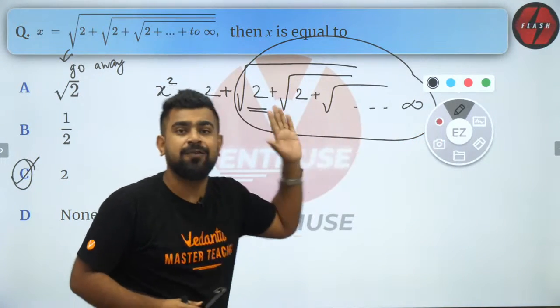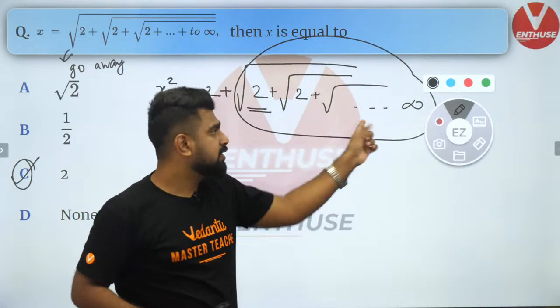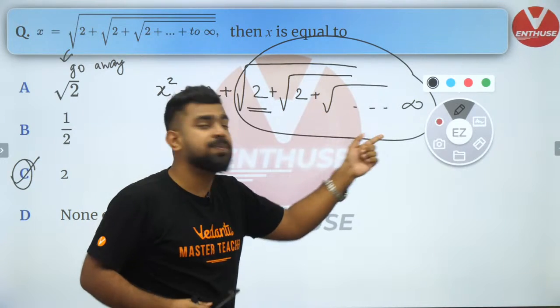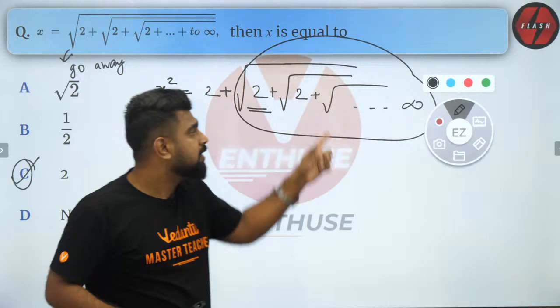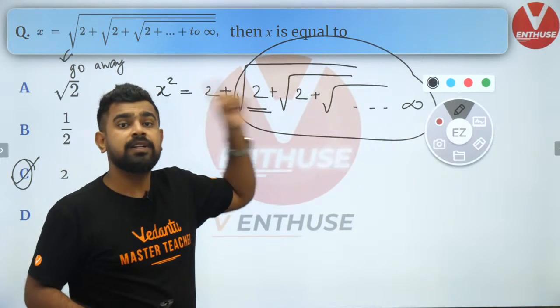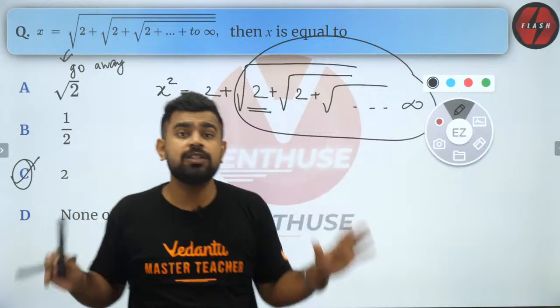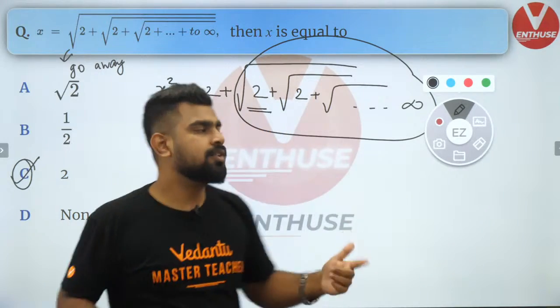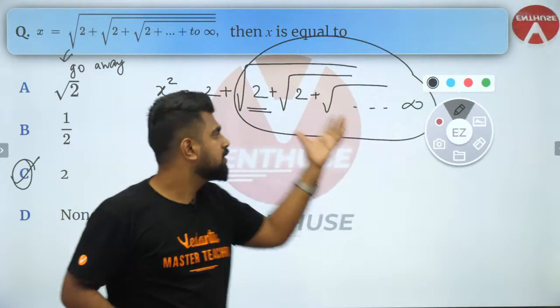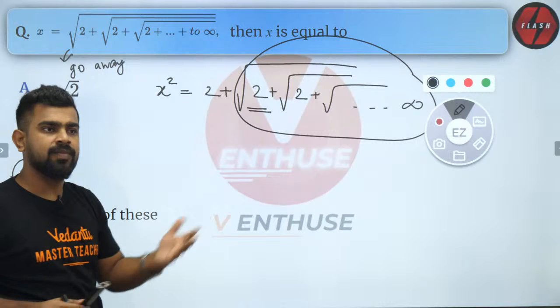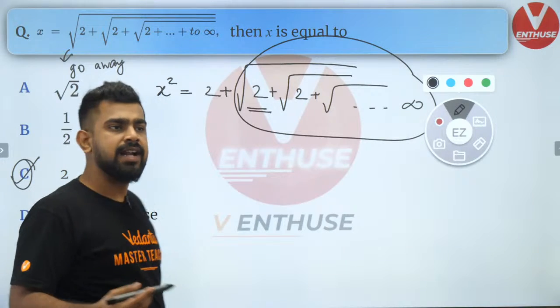See, if it stops at 5 terms, then I can understand this is not x. If it stops at 6 terms, then I can understand this is not x. But this goes up to infinity, and infinity is a very large number. We don't know its value. So since it keeps going, this and this are the same. Are you all able to understand that?